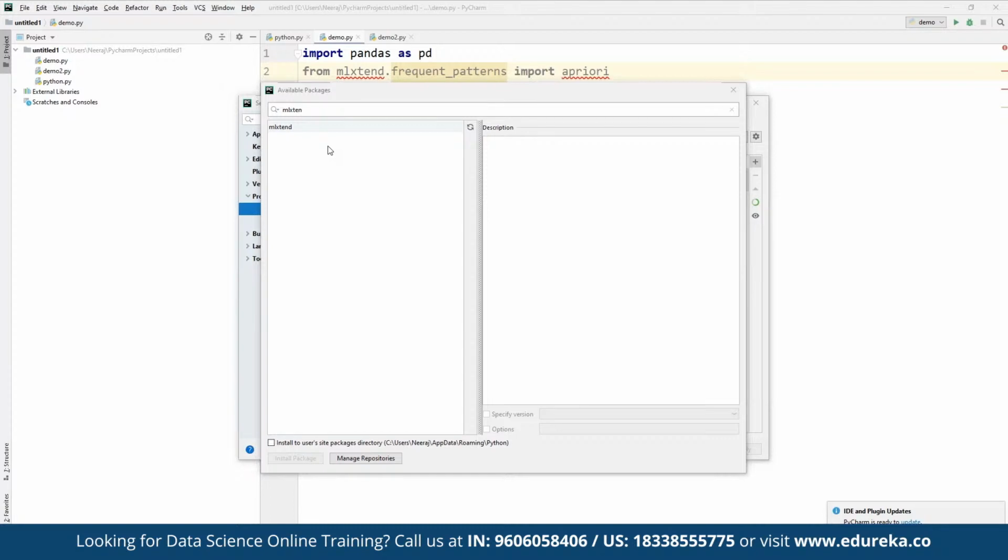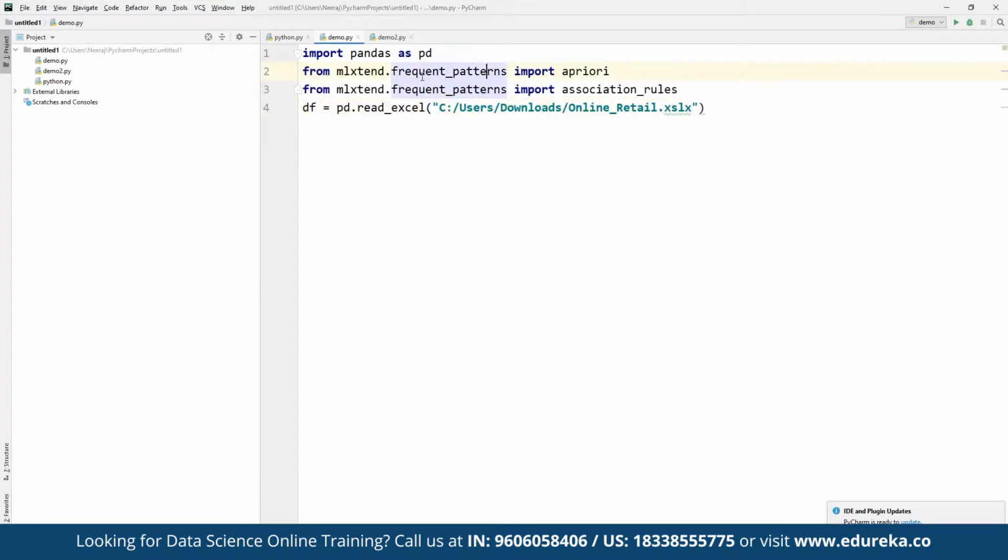As you can see, once the libraries have been properly installed, there is no error being shown here. And this is the path of the file where we have stored the online retail.xlsx file. Just to confirm, we do have the file by the name of online retail.xlsx available here in our downloads directory. Once we have specified the file here, we are going to simply use dataframe.head.